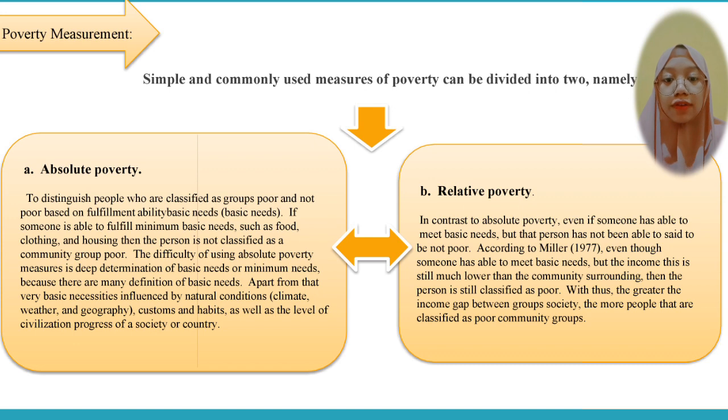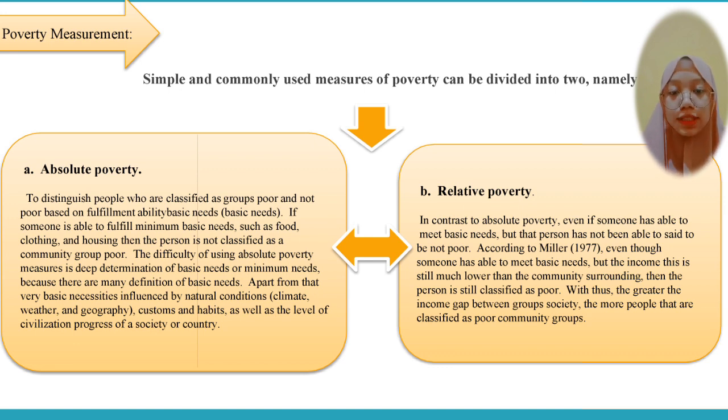The difficulty of using the absolute poverty measure is the determination of basic or minimum needs. Apart from that, basic necessities are influenced by natural conditions, climate, weather, and geography, customs and habits, as well as the level of civilization and progress of society or country.